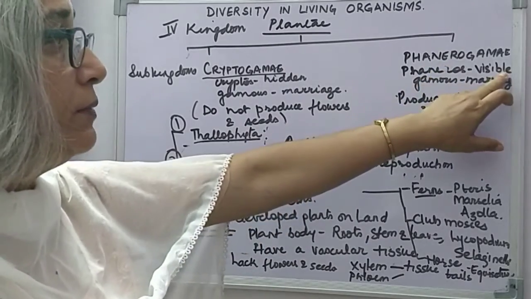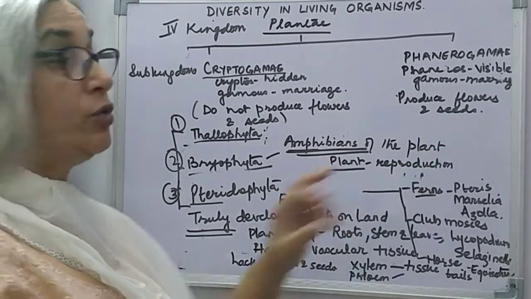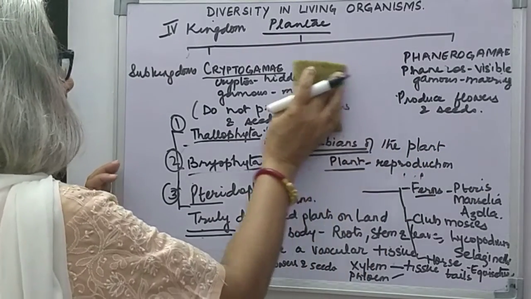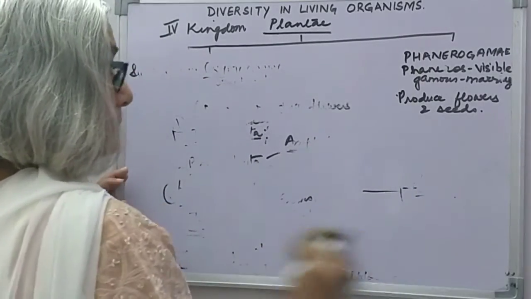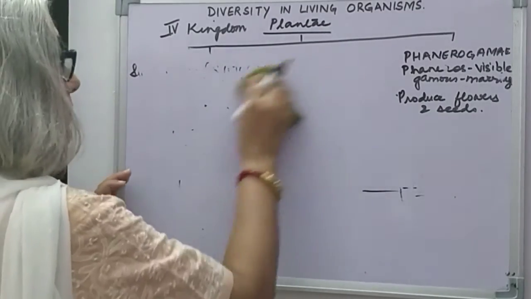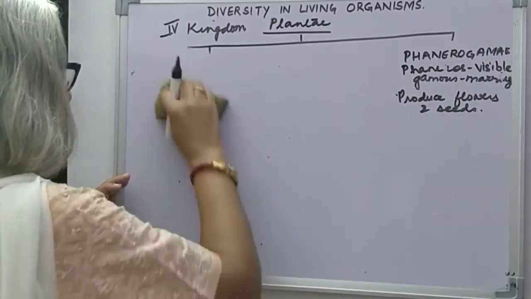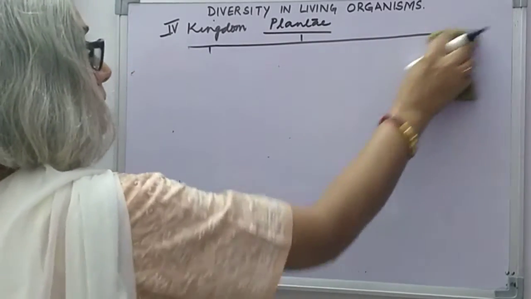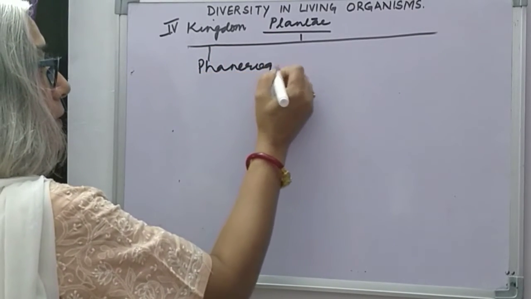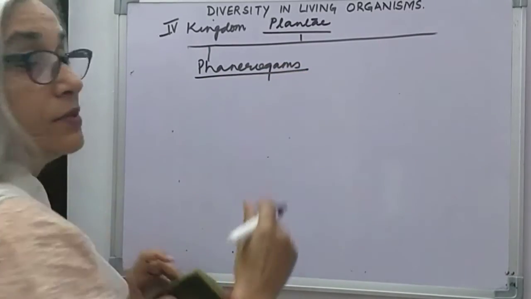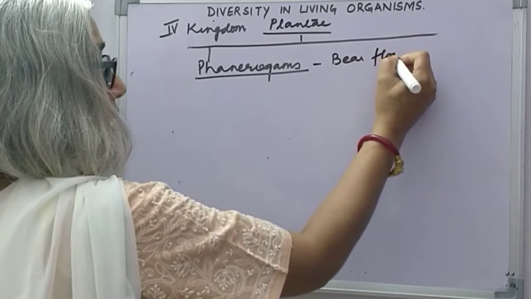Phaneros means visible, gamos means marriage. These plants produce flowers and seeds. I will erase this and write about phanerogams here. Phanerogams are well-developed plants. They bear flowers and seeds.